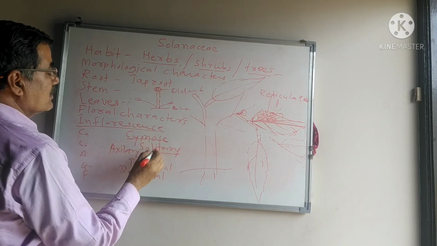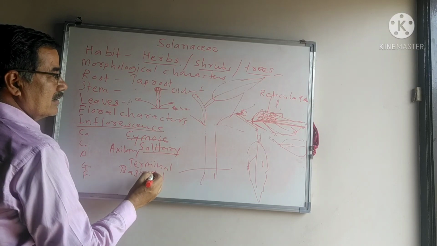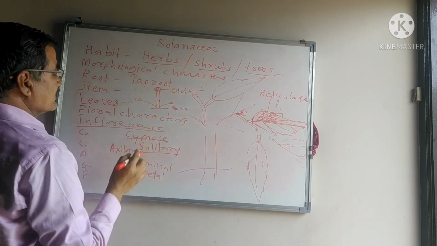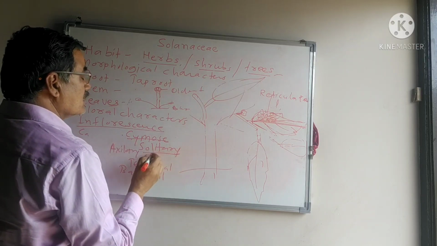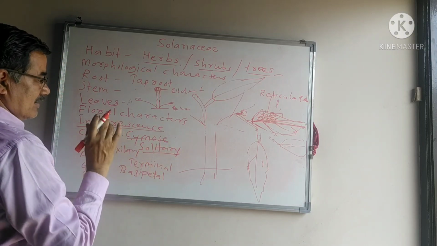Cymose inflorescence consists of solitary, uniparous, biparous, and polyparous. Here, the Solanaceae family members have cymose inflorescence. The majority are solitary. Solitary inflorescence may be axillary or terminal.